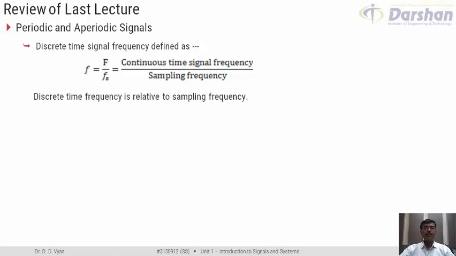So, the frequency of a discrete time signal is not absolute, but it is relative to the sampling frequency. That is, given a continuous time signal, if we sample it at different sampling frequencies, the frequency of resultant discrete time signal would be different.